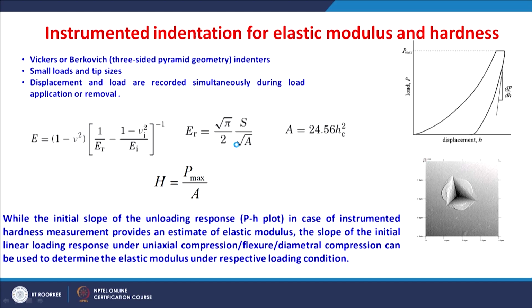So, the other way to measure the elastic modulus is by instrumented indentation. Instrumented indentation is also used for hardness measurement. In this instrumented indentation for the elastic modulus and hardness, it is generally done by Vickers indentation or Berkovich indentation. In Vickers indentation, we have seen that a diamond pyramid indenter is used, which is a square based pyramidal indenter, whereas in Berkovich we have a 3-sided pyramidal geometry. So, both are made of diamond only, right.